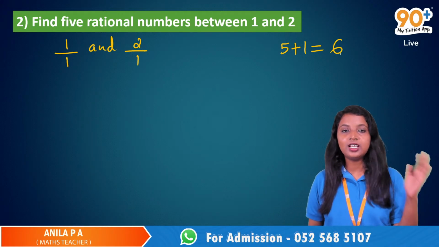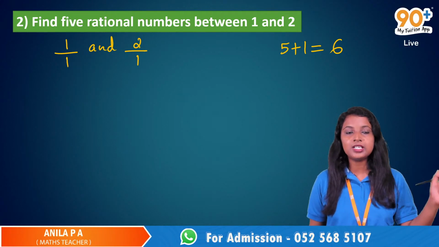So we need to find 5 rational numbers between them. So 5 plus 1, 6.